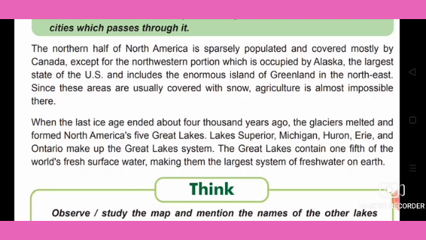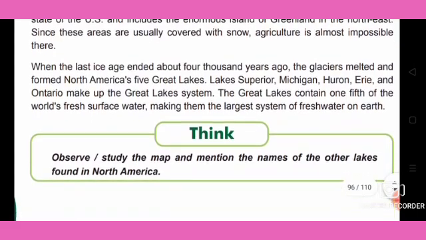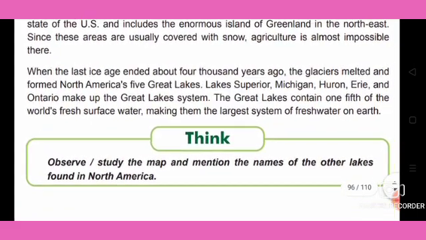Since these areas are usually covered with snow, agriculture is almost impossible there. With the last ice age, about 4,000 years ago, the glaciers melted and formed North America's 5 Great Lakes, which are Lake Superior, Michigan, Huron, Erie, and Ontario.